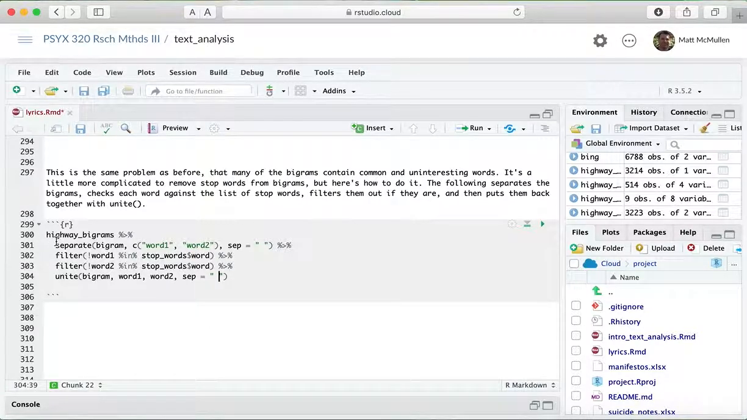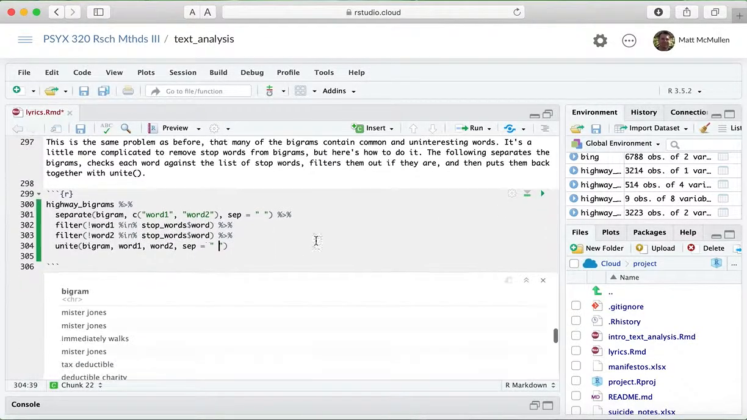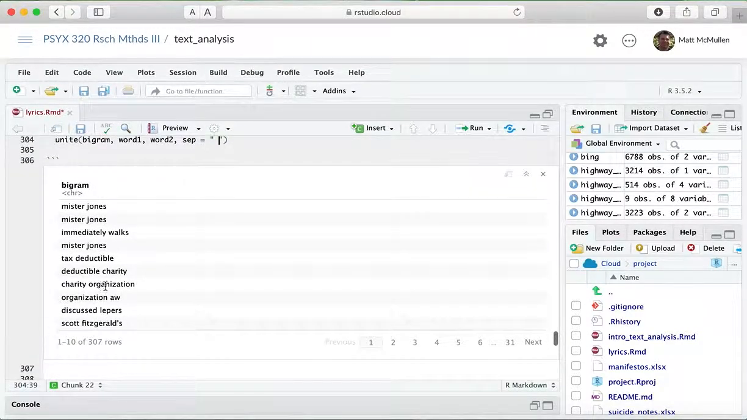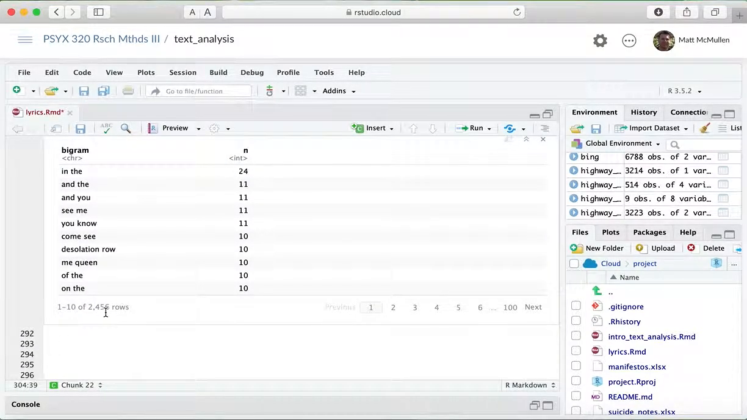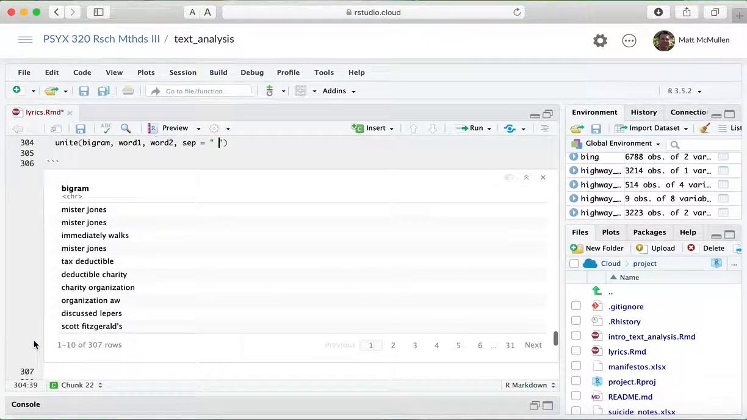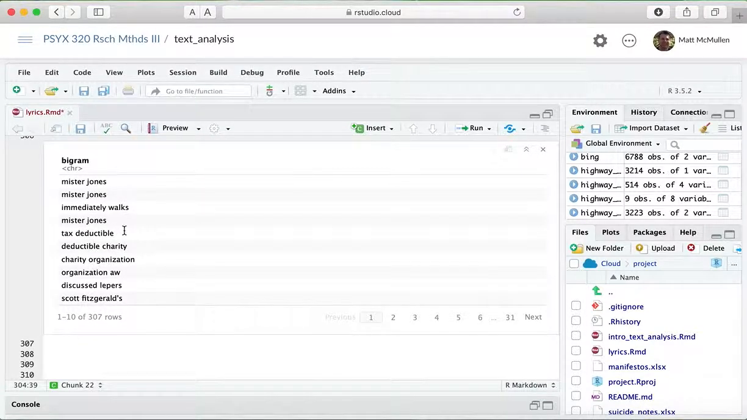So I used the Tidytext book to show me how to do this. But there you can see, if there's an in or a the or an and or a stop word like that in there, it will remove it. And now you can see it's down to 300 rows instead of about 2,500 bigrams before, so it really got rid of a lot of them. And again, it's because if either of the two words was a stop word, it will remove that entire bigram.